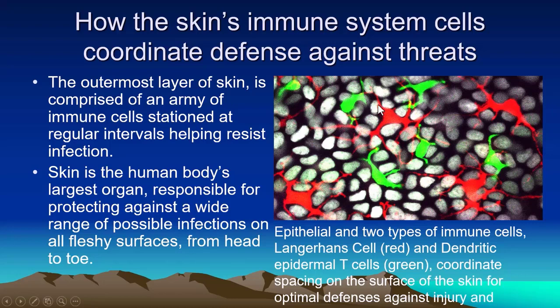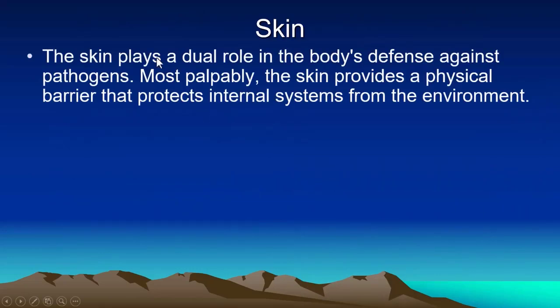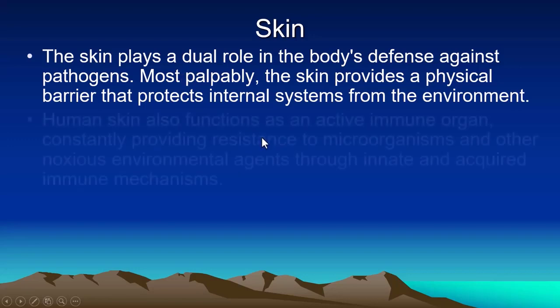These cells, the dendritic and the Langerhans cells, are stationed in the dermis of skin and they guard the body against pathogens. The skin plays a dual role in the body's defense against pathogens. Most palpably, the skin provides a physical barrier that protects the internal system from the environment. The skin is a palpable organ and it protects the inner system from the external environment.